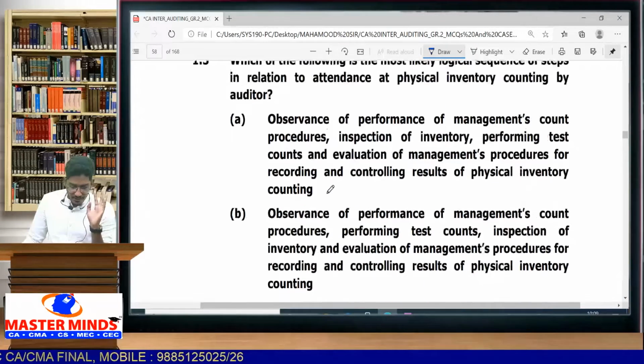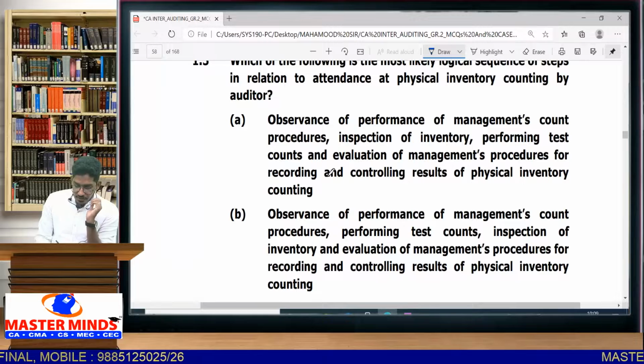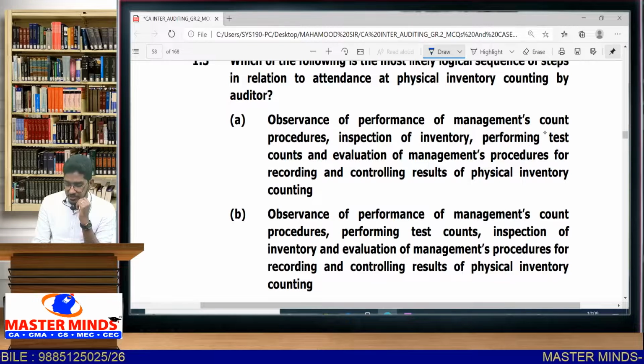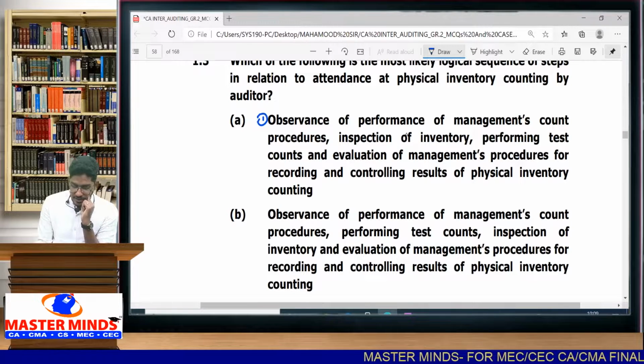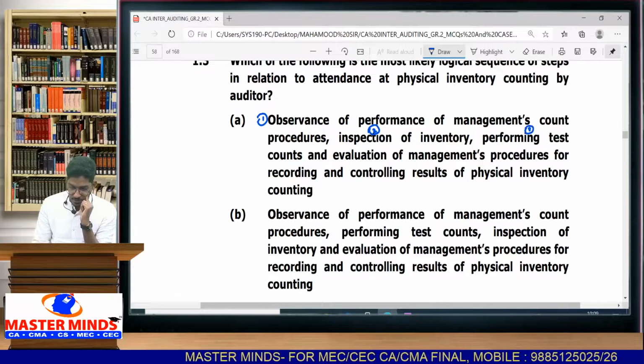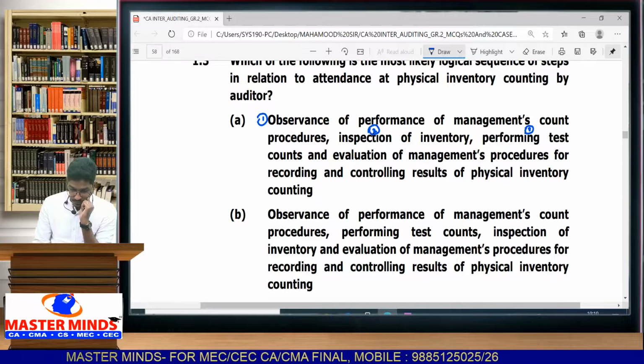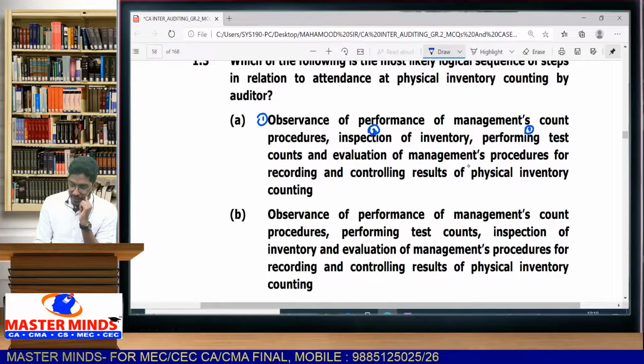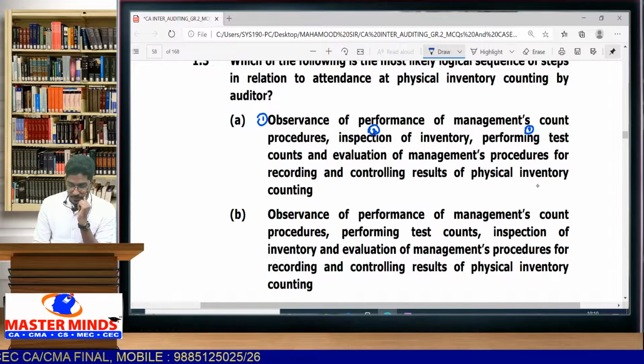So let us read the first one, what and all points that they are giving. First one, observance of performance of management's count procedures, inspection of inventory, this is the first point. Inspection of inventory, second point. Performing test counts and evaluation of management's procedures, third point. And last point, evaluation of management's procedure for recording and controlling results of analytical procedures. So 4 steps they are telling.